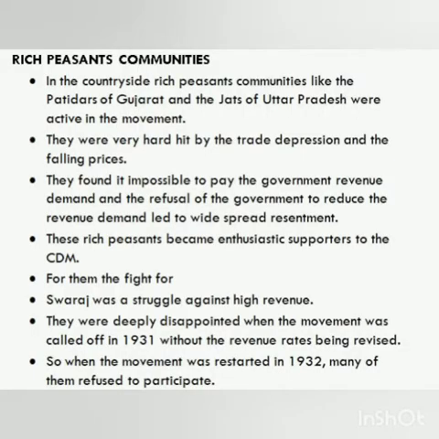Rich peasant communities. In the countryside, rich peasant communities like the Patidars of Gujarat and the Jats of Uttar Pradesh were active in the movement. They were very hard hit by the trade depression and the falling prices. They found it impossible to pay the government revenue demand, and the refusal of the government to reduce the revenue demand led to widespread resentment. These rich peasants became enthusiastic supporters of the civil disobedience movement. For them, the fight for Swaraj was a struggle against high revenue.